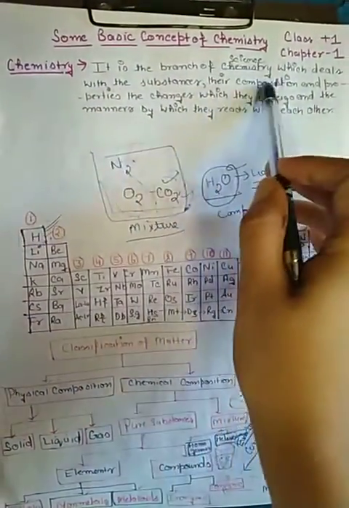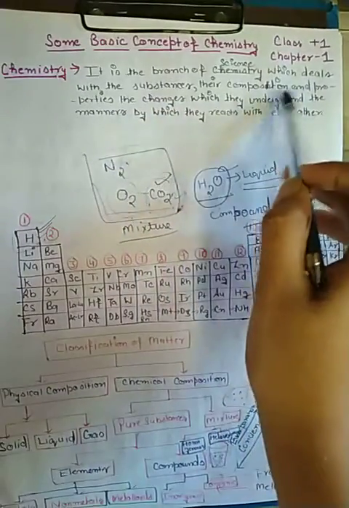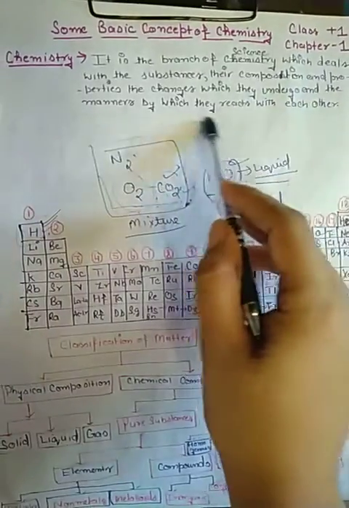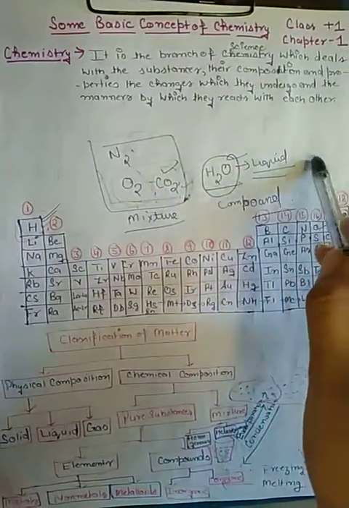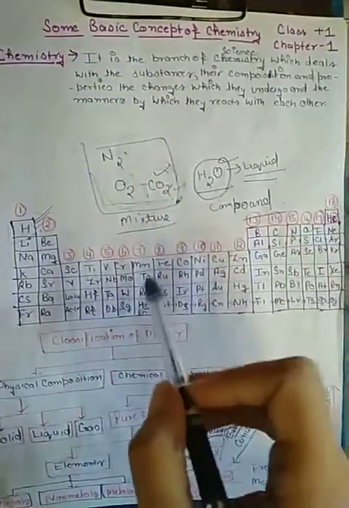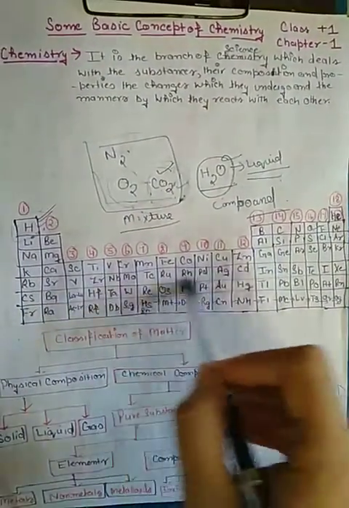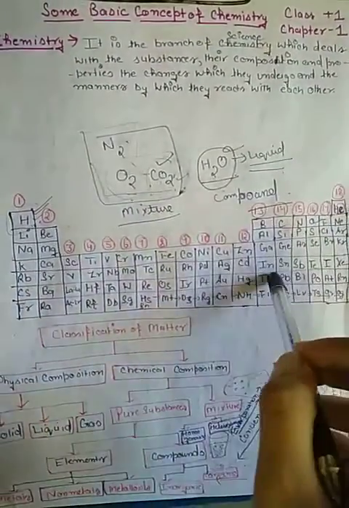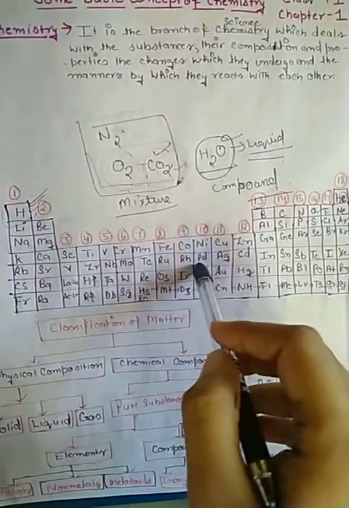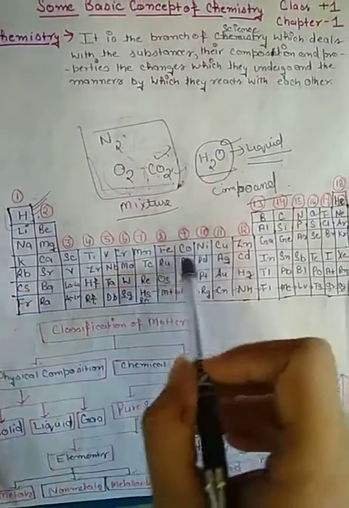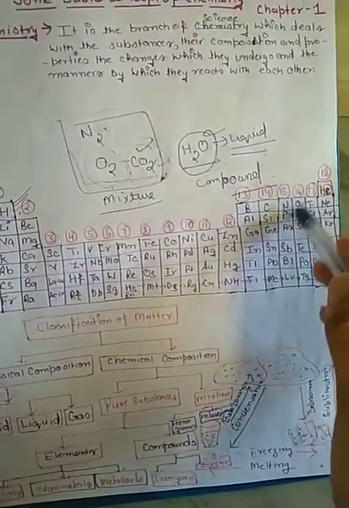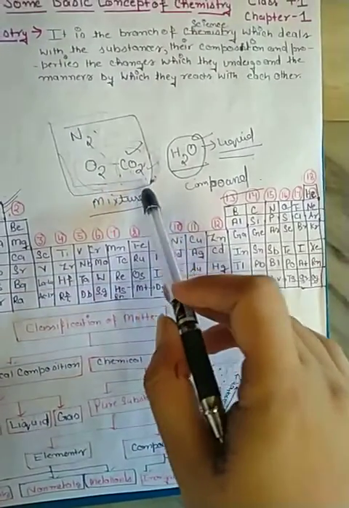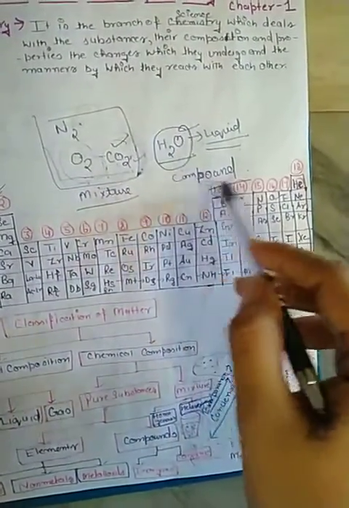Chemistry is the branch of science which deals with the substances, their composition and properties, the changes which they undergo, and the manners by which they react with each other. Substances are elements and compounds. There are 118 elements in the periodic table, and they may be metals, non-metals and metalloids. In their physical state, they may be solid, liquid or gas. For example, gases in the atmosphere: oxygen, nitrogen, carbon dioxide are present in the atmosphere.